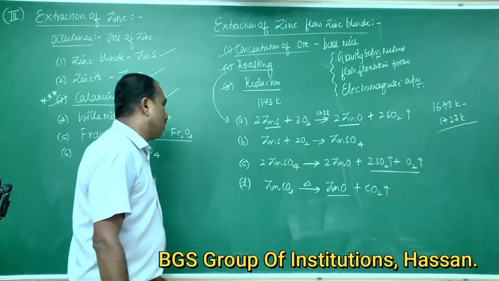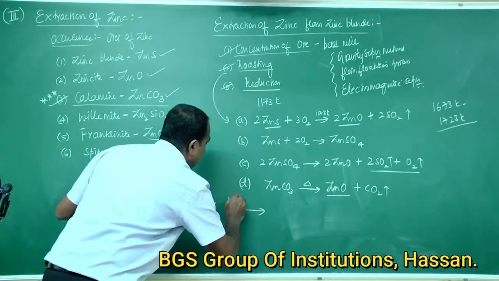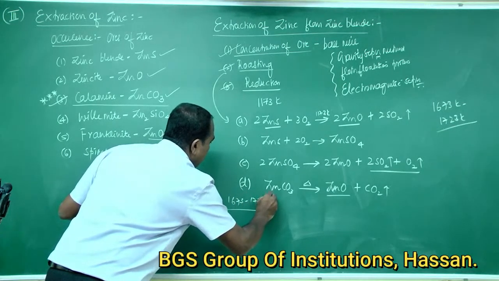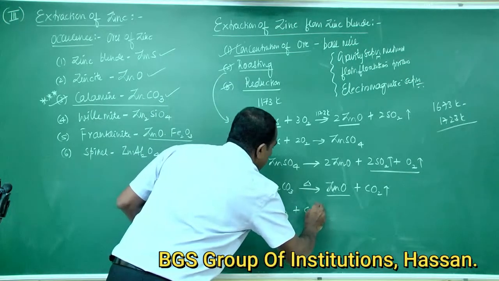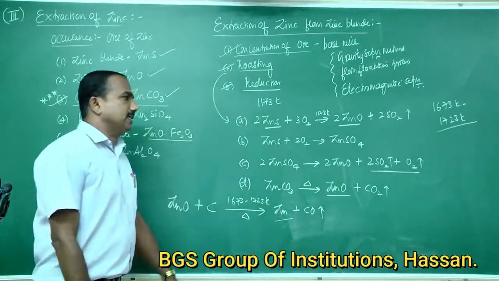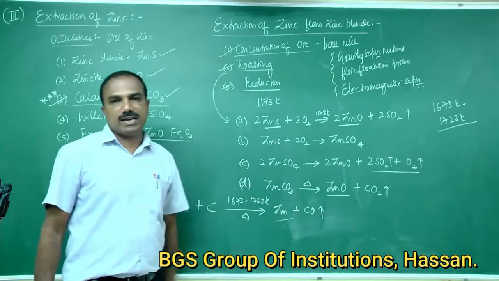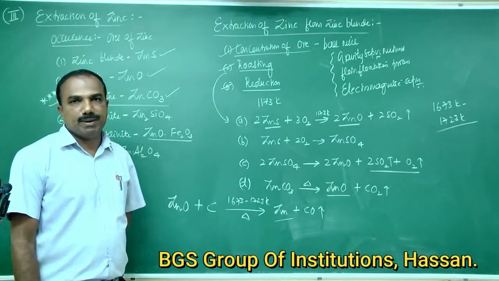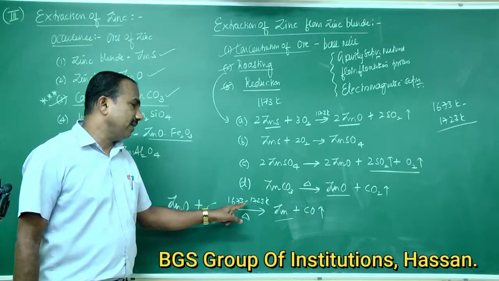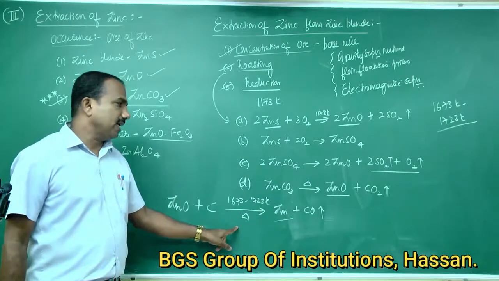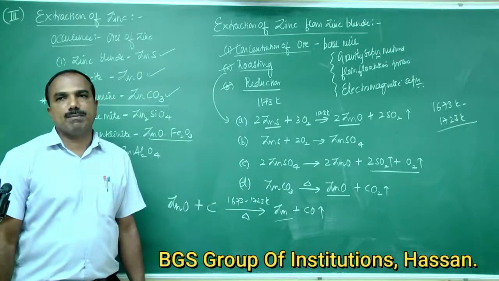The reaction is ZnO plus C, heated at 1673 to 1723 Kelvin, giving zinc metal with the liberation of carbon monoxide. The zinc oxide ore is made into briquettes, treated with coke and heated in a fire clay retort.